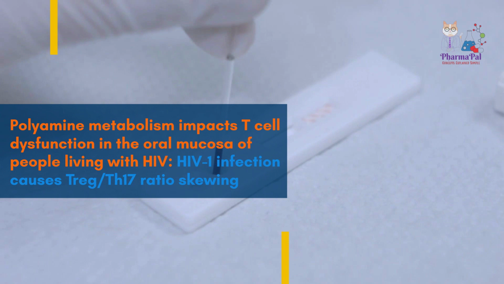Hey there, scientists. Today, we're diving into the fascinating world of HIV-1 infection and its impact on TrEG/Th17 ratio skewing. In a recent study, researchers explored the connection between polyamine metabolism and T-cell dysfunction in the oral mucosa of people living with HIV. Next, we postulated that HIV-induced TrEG dysfunction in PLWH might involve the polyamine pathway.